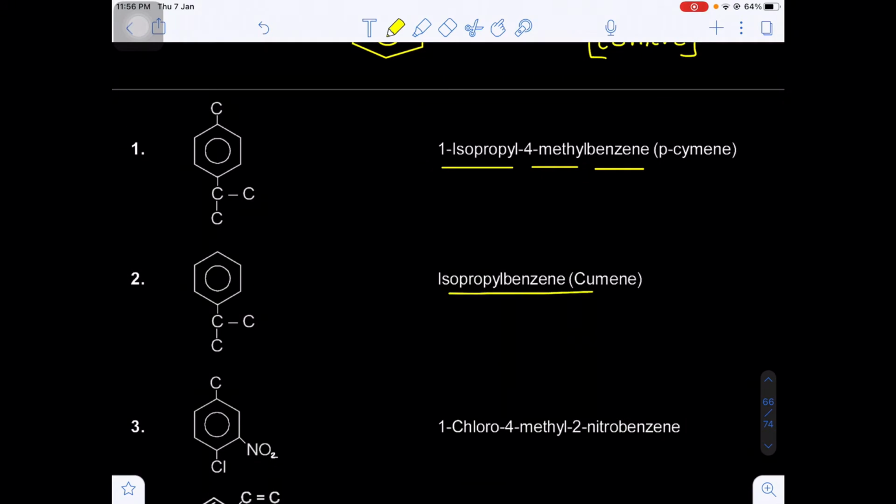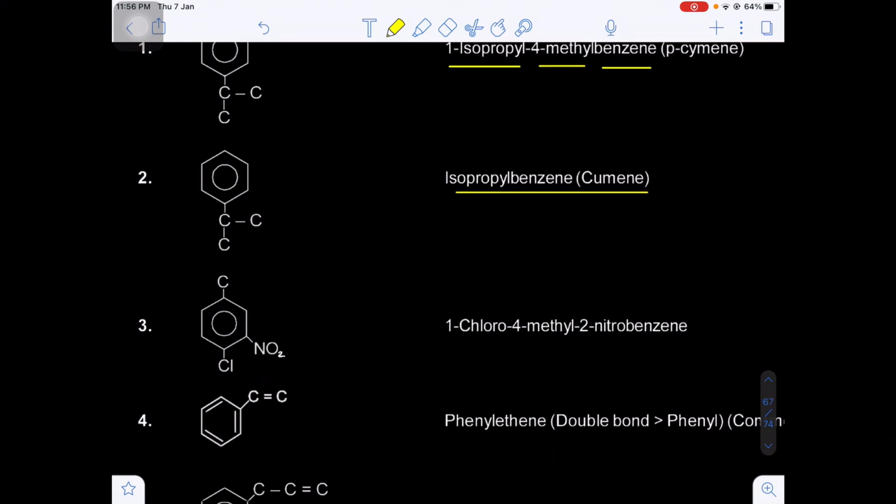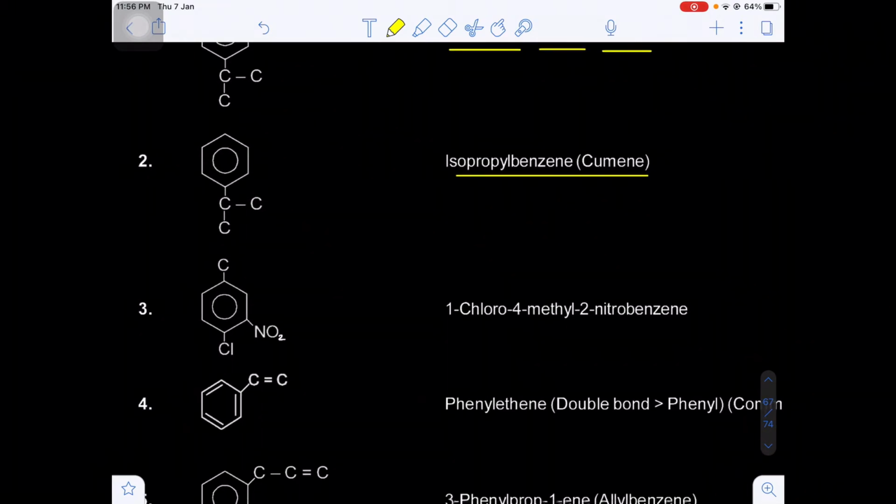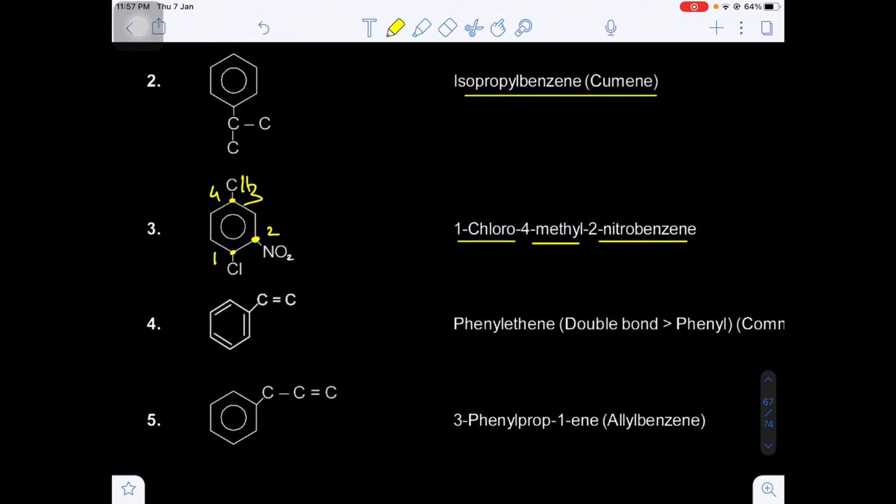Now here, isopropylbenzene is known as what? Cumene. Now here chlorine is present, here NO2 is present, and here a methyl carbon is present. If you see, this will be the first carbon, this will be the second carbon, and this will be the fourth carbon. Are you getting my point? That means 1-chloro-4-methyl-2-nitrobenzene.